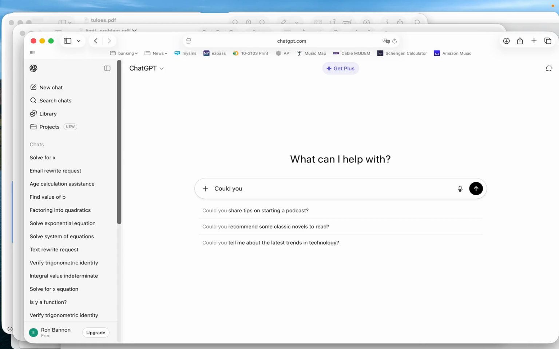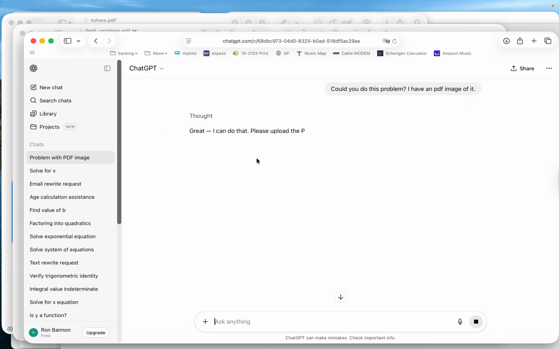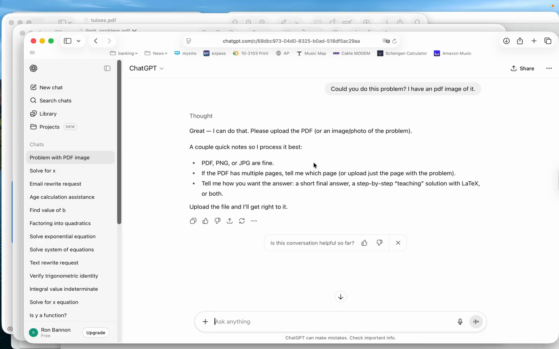Could you do this problem? And then let's see if I can upload an image here. I have an image of it, or a PDF. I'll put that in, see what it says. It says it's thinking. Could you do this problem for me? I have a PDF image of it. And it says, great, I can do that. Please upload the PDF or an image of it.